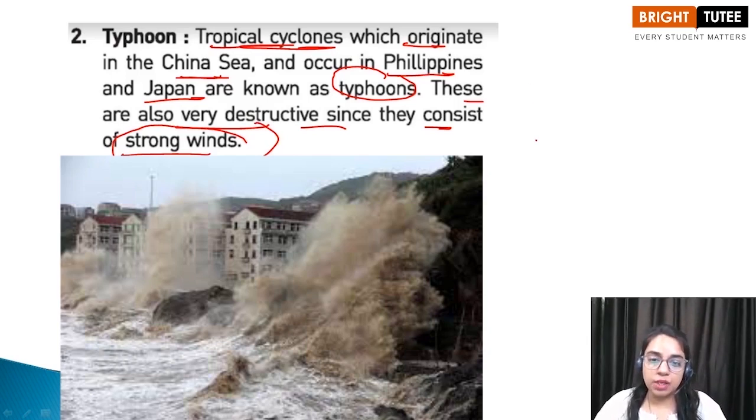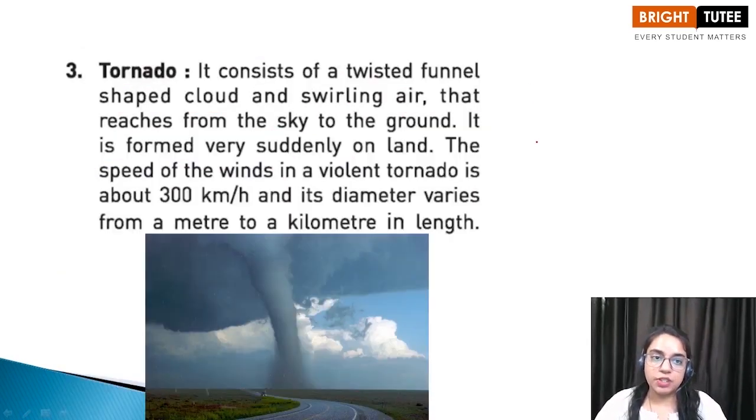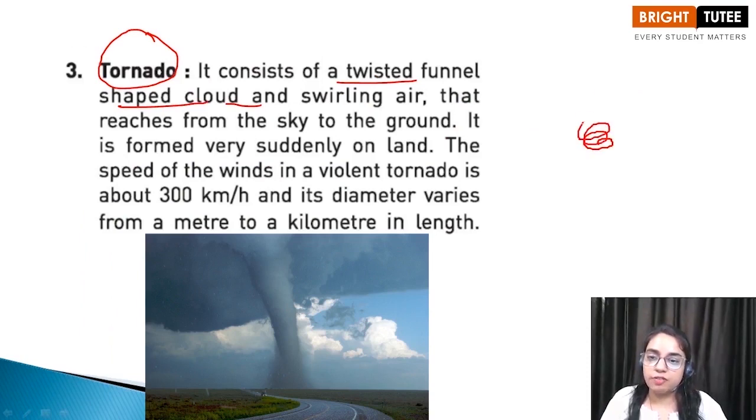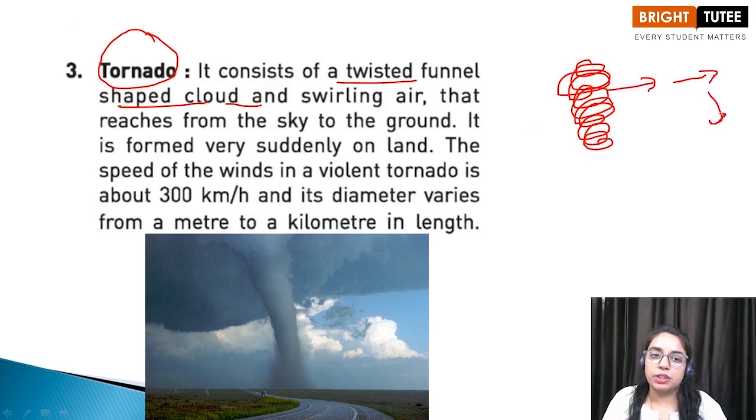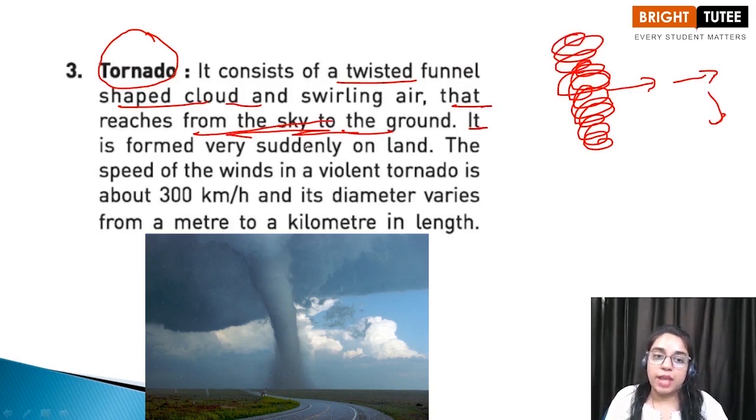Let's move to the next point, which is tornado. The next type of cyclone is tornado, children, and it consists of a twisted funnel shaped cloud, which is swirling in air. It is moving from one place to another, and it can reach from the sky to the ground, and it is formed very suddenly on land.